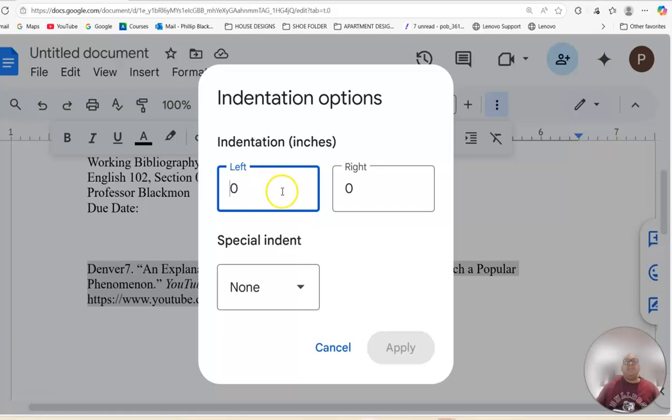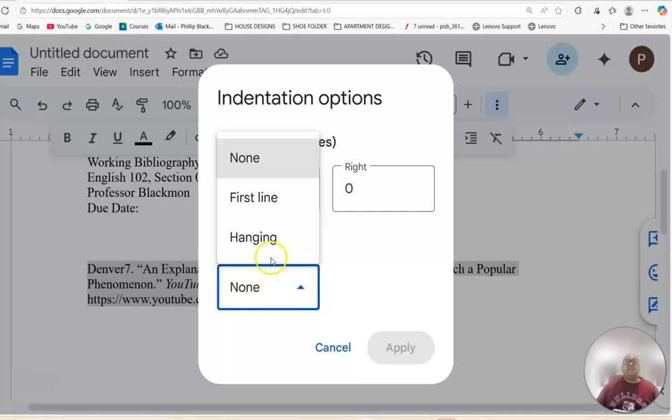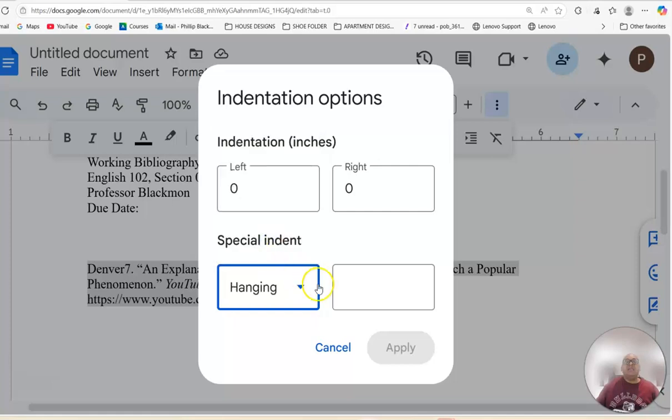I'm going to go into indentation options. I'm going to go here to special indent and click hanging. And then here in this box, you notice that apply is still not active because I need to set my margin. So I'm just going to set it for 0.5.